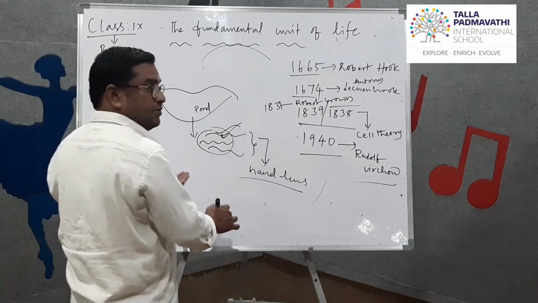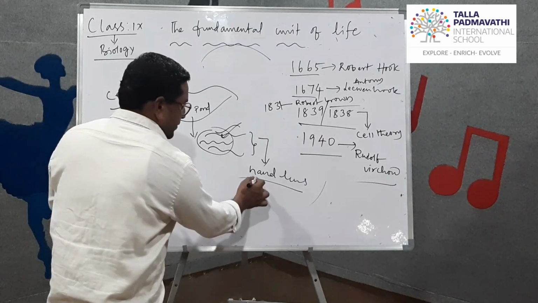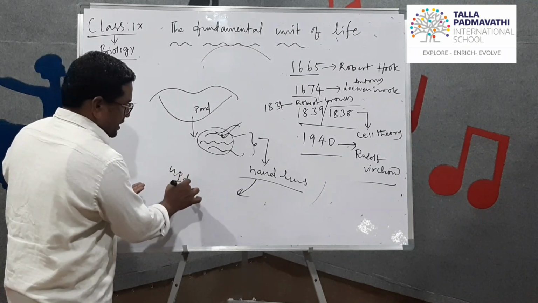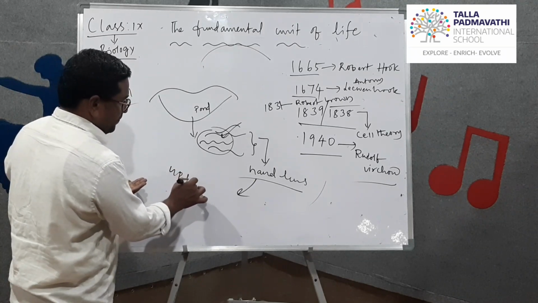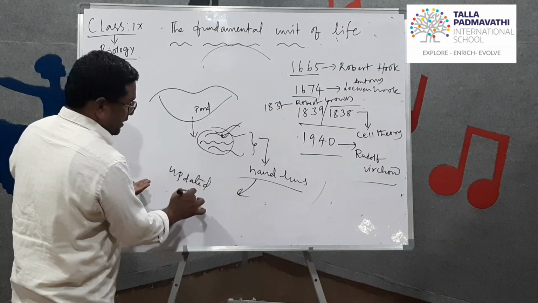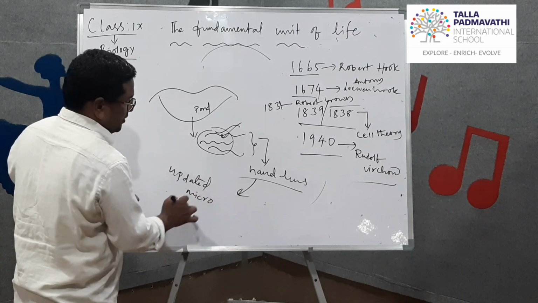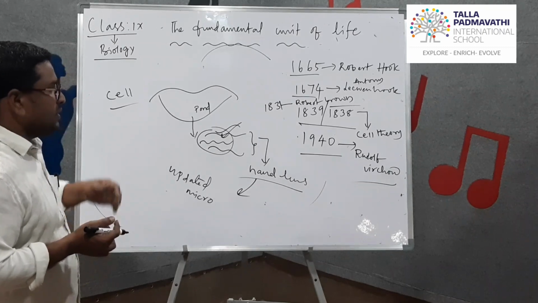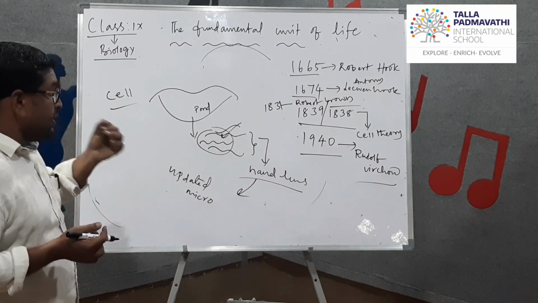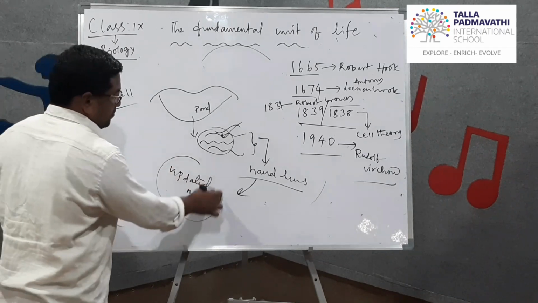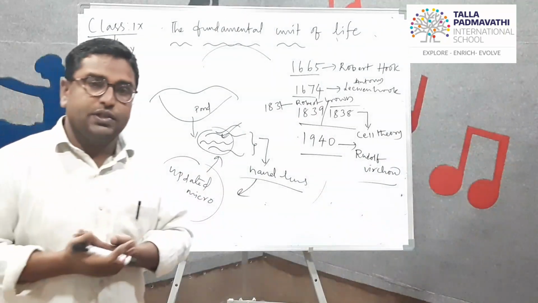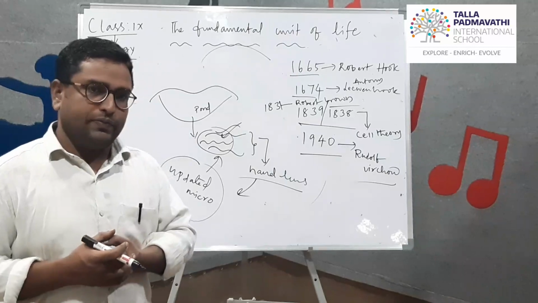Then later on, he used an updated microscope, which was prepared by himself, updated when compared to Robert Hooke's. So he used that microscope to study the substance that was moving in the water.